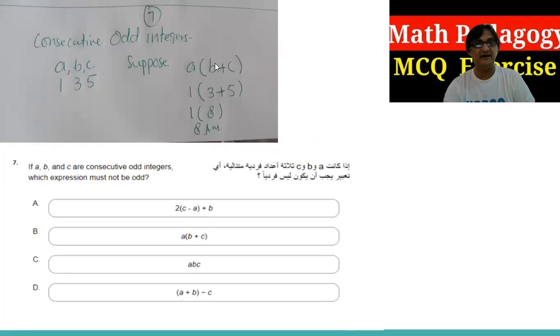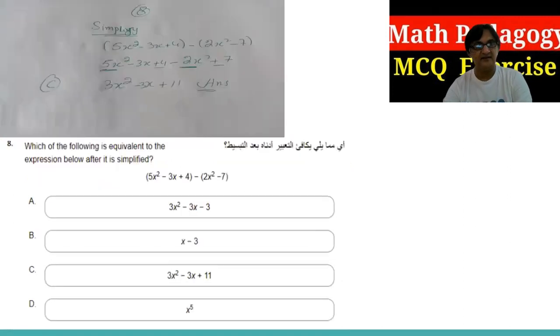Second thing is about consecutive odd integers. What the question says: if A, B, and C are consecutive odd integers, which expression must not be odd? So we'll take consecutive odd numbers 1, 3, 5. If you apply this formula on this one, the result for these consecutive numbers is 8, and that's not an odd integer. That is a positive even integer. Right.